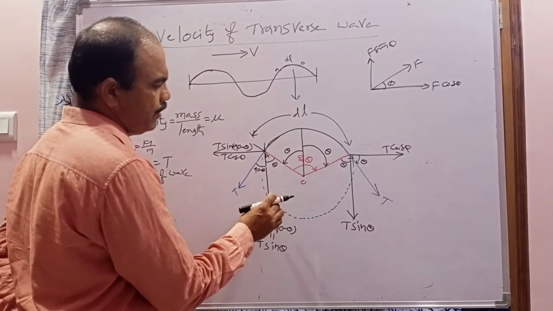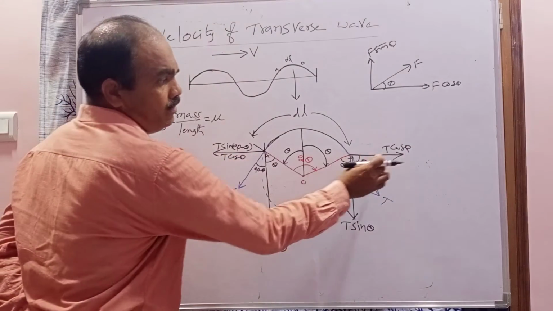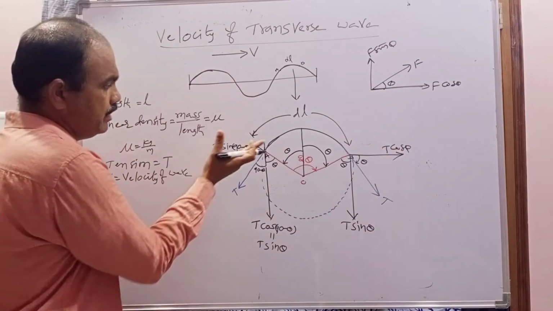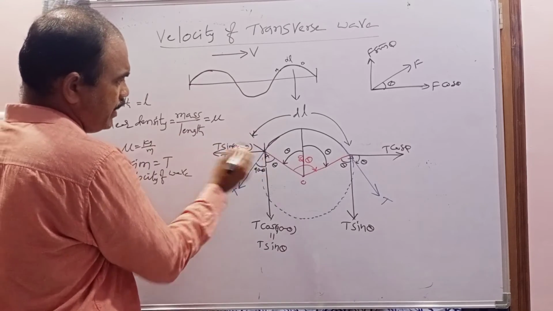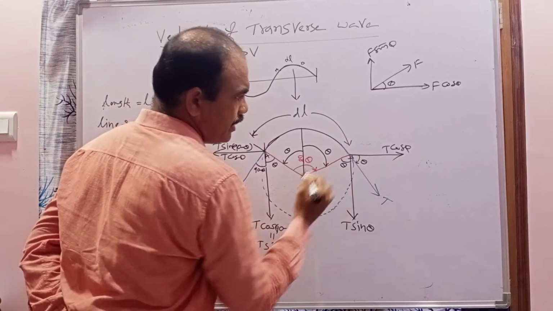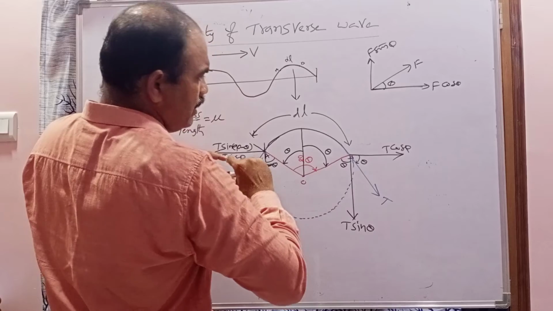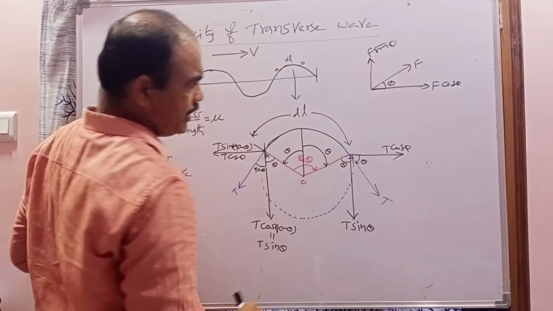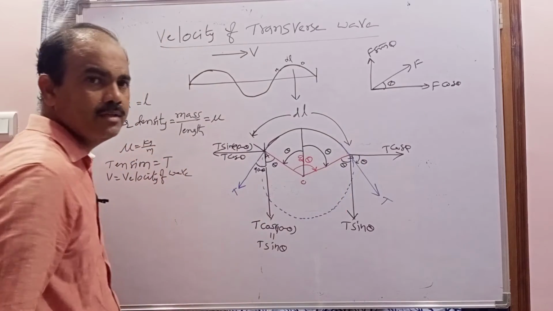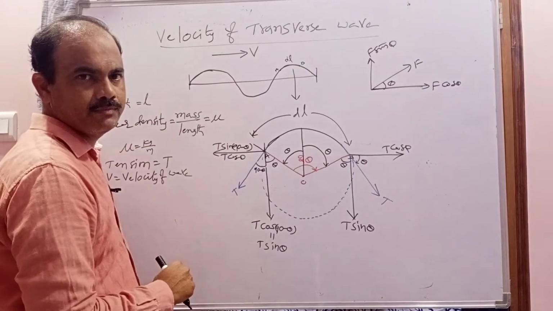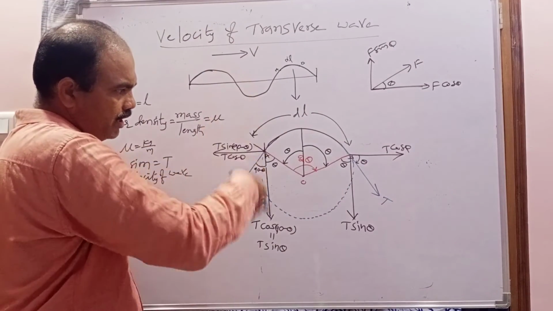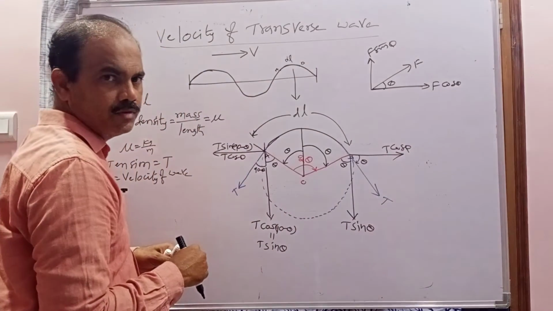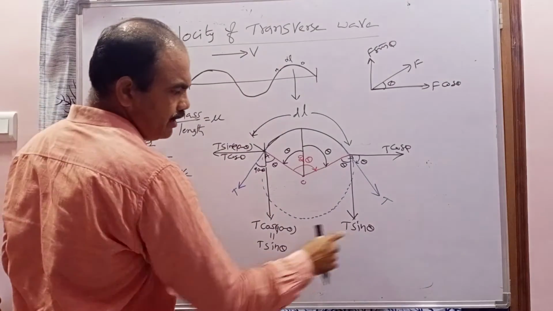Now if you observe these two T cos theta components, this T cos theta is acting at point A, and this T cos theta is acting at point B. But these are tension forces acting with equal magnitude and opposite direction. That's why the net force becomes 0 on this segment. There is only a downward pull, and the net force will act. What is that? T sin theta, T sin theta.